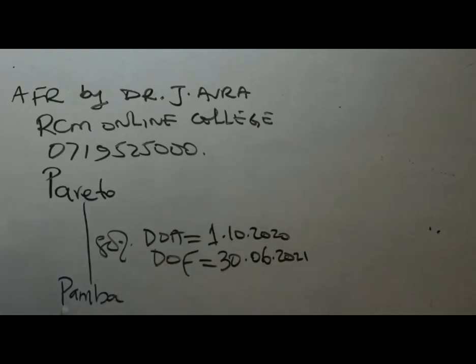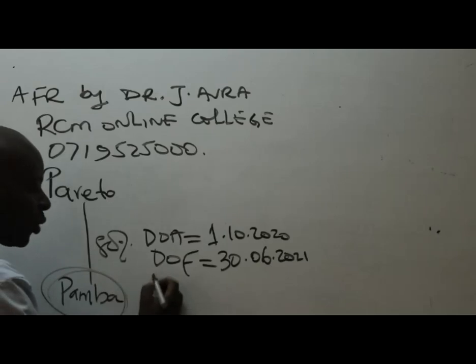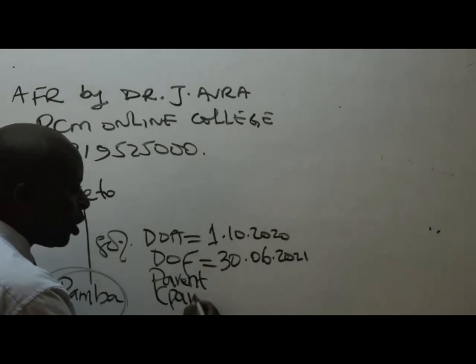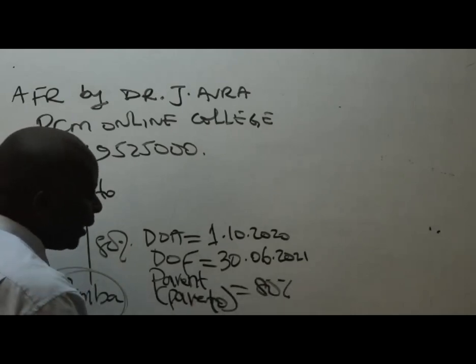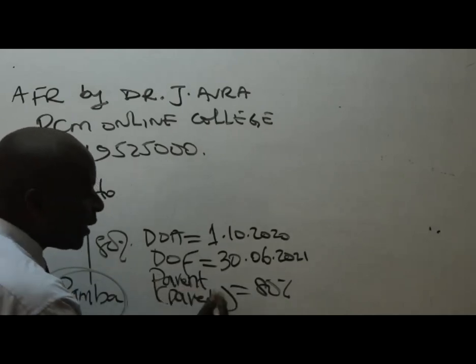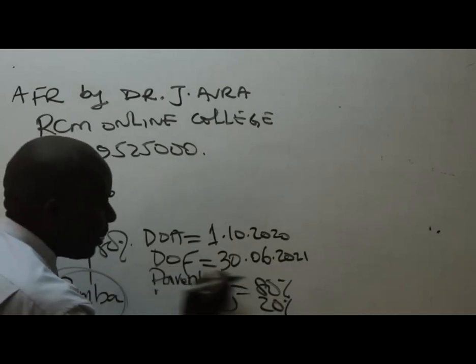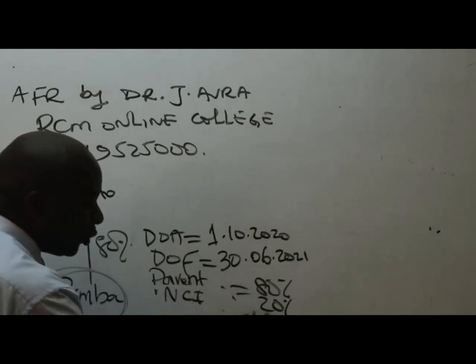But most importantly, we need to recognize that Pamba is a serious investment to us. 80%. 80% signifies what here? Control. So the controlling interest, who is the parent? The parent in this case is Pareto, which controls 80%. And then we have the NCI, non-controlling interest. The NCI here will be having what percentage? 20%. So the parent, Pareto, will be having 80%, and then we have the NCI having 20%.